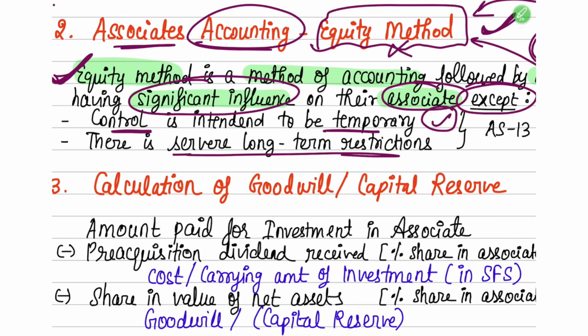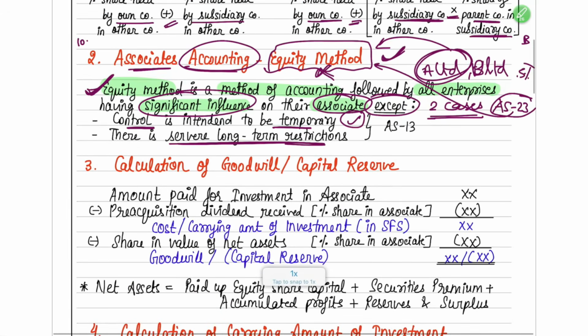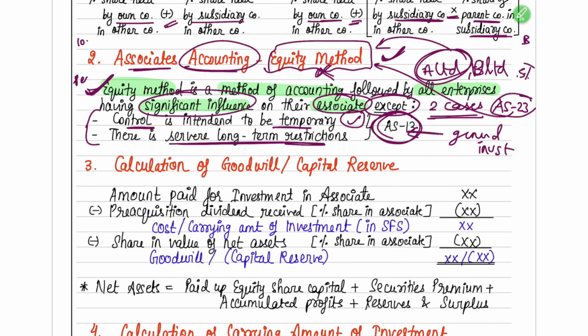And second is when there are severe long-term restrictions on transfer, etc., then in such a case also the equity method cannot be followed. In these two cases AS 13 should be followed, which is the general standard for investments. Only permanent, not temporary, holding as an associate will come under AS 23.